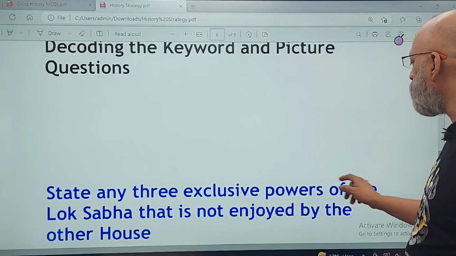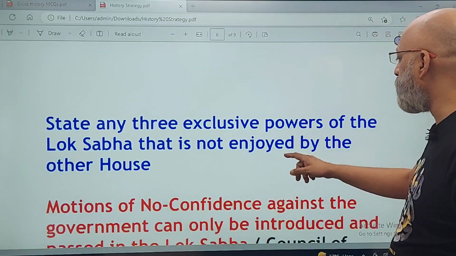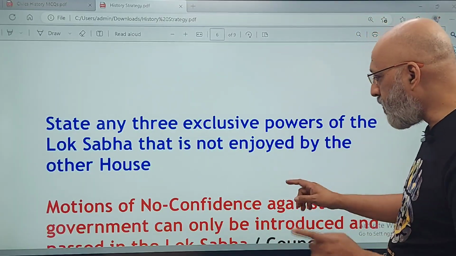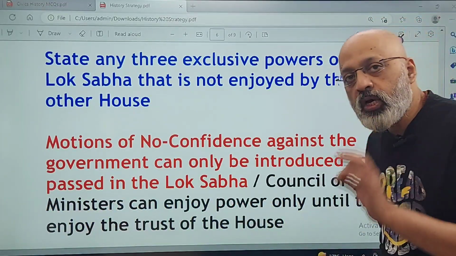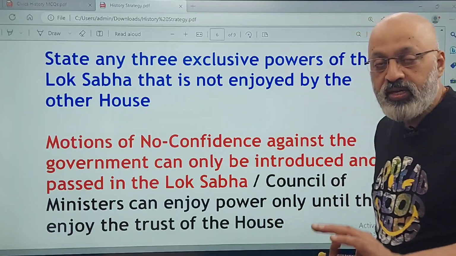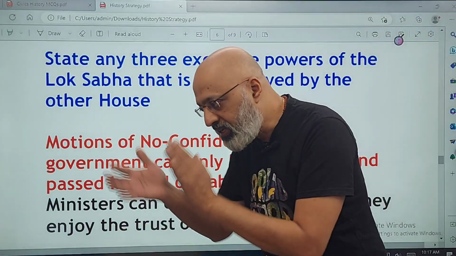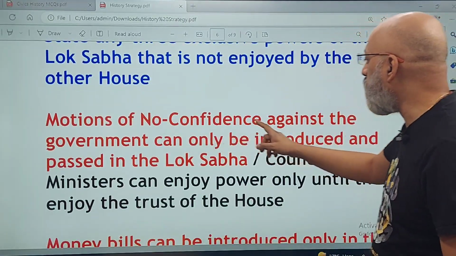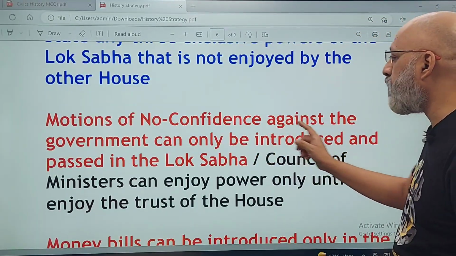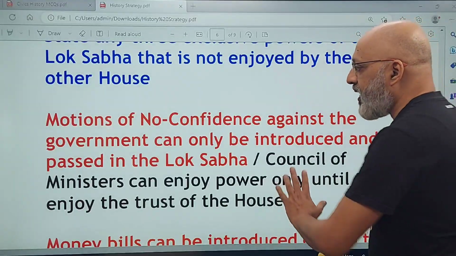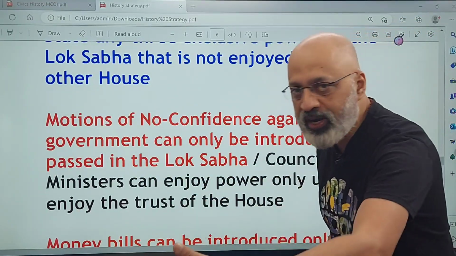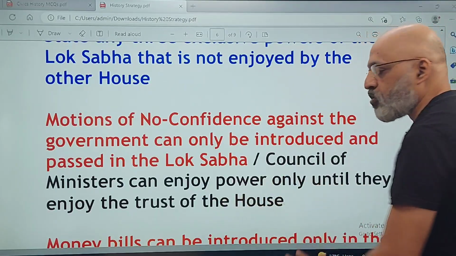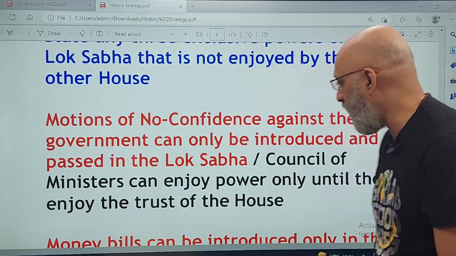State any three exclusive powers of the Lok Sabha that is not enjoyed by the Rajya Sabha, the other house. Now, whatever I have written in red, those are all keywords and key phrases which must be there. If these words are there, you will get full 3 marks. So motions of no confidence against the government can only be introduced and passed in the Lok Sabha. This is necessary to write. After that, in more detail you can say that the Council of Ministers can enjoy power only until they enjoy the trust of the Lok Sabha, the lower house, the house of the people.